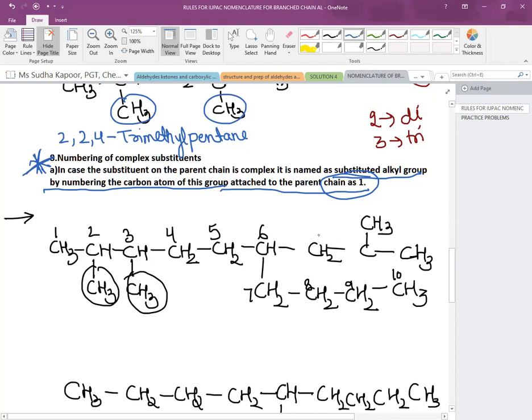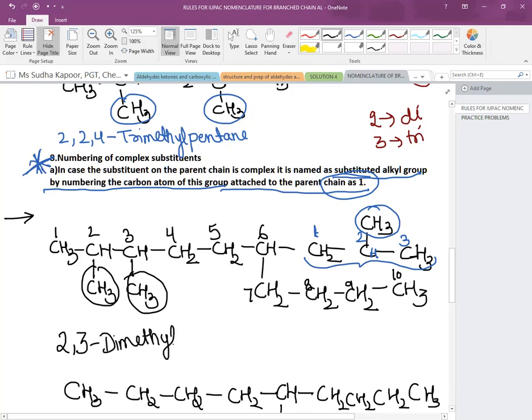But on the 6th position, there is a branch which has 3 carbons, and on its second carbon, again a methyl is present. So on the branch, a branch is already present. Such alkyl groups are called substituted alkyl groups. And according to the rule, we number 1 to that carbon which is attached to the parent chain. So now the naming starts: 2, 3-dimethyl. Methyl is repeated twice.